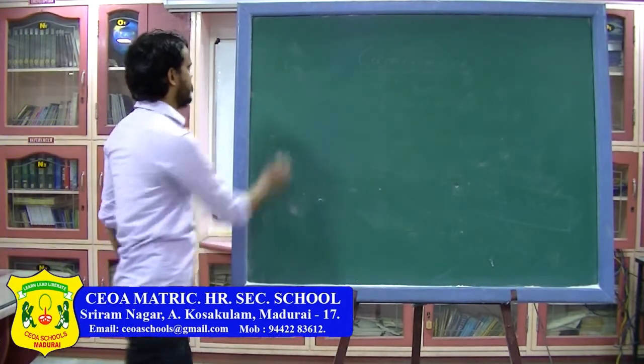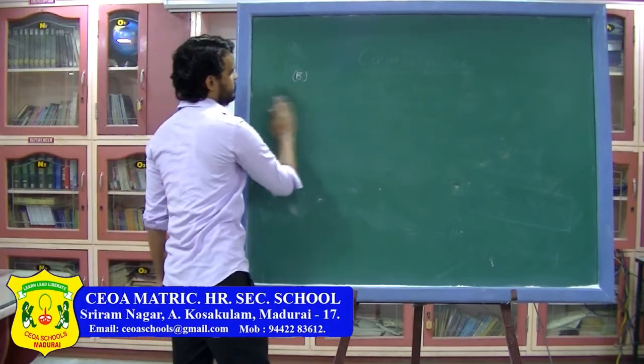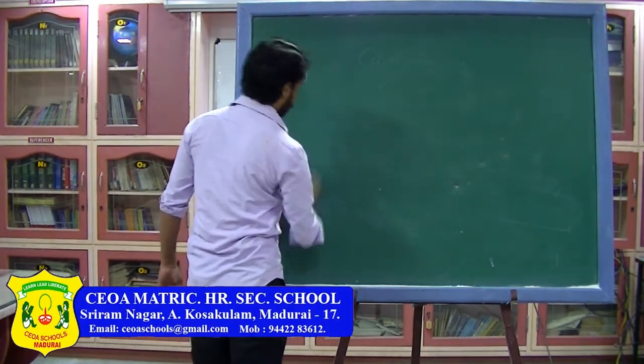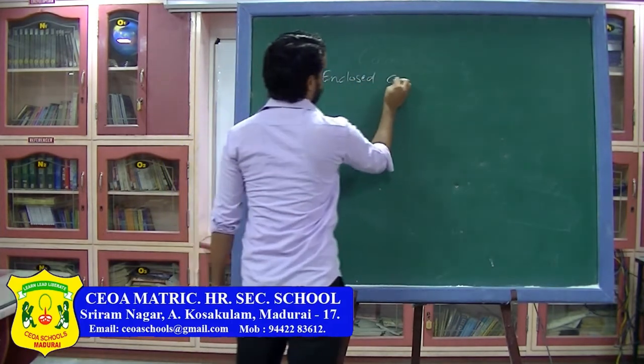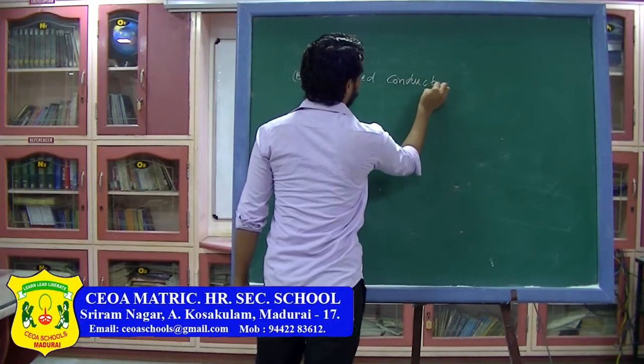Next is the second part, the enclosed spherical conductor.